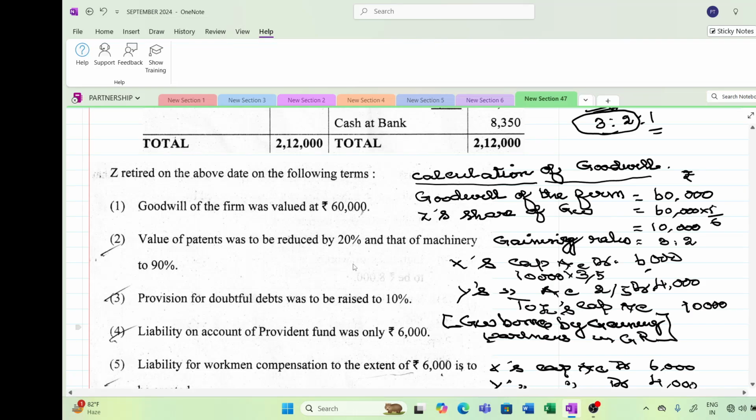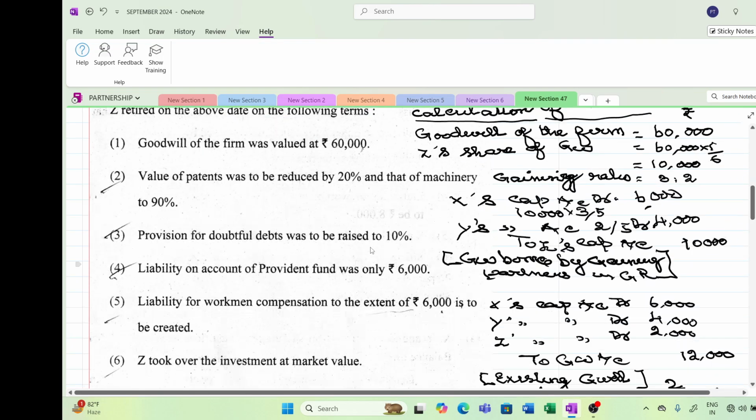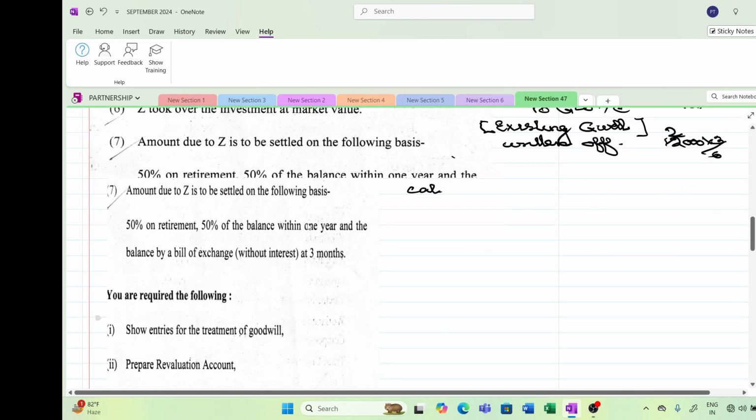Value of patents to be reduced by 20%, machinery by 10%, provision for doubtful debts to be raised to 10%, liability on account of provident fund is only 6,000, and a liability of workmen compensation of 6,000 is to be created. Z took over the investment at market value. The amount of Z, the retiring partner, is to be settled 50% on retirement.